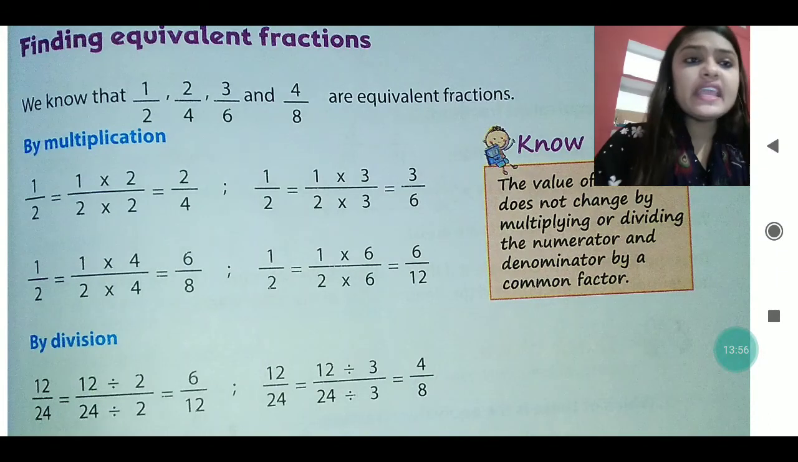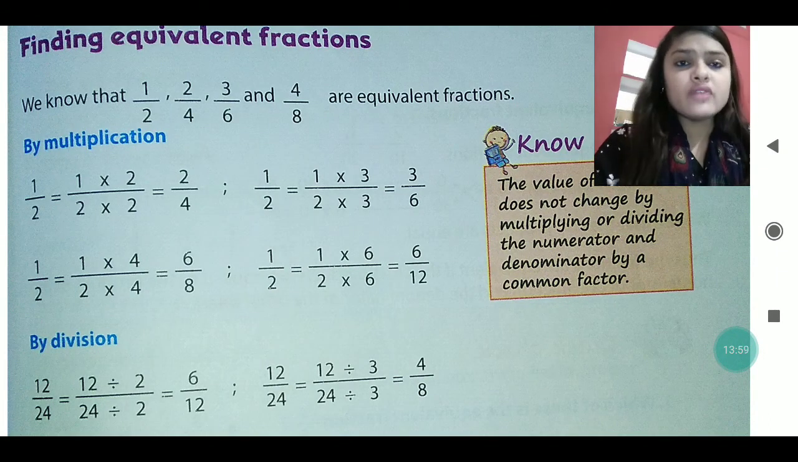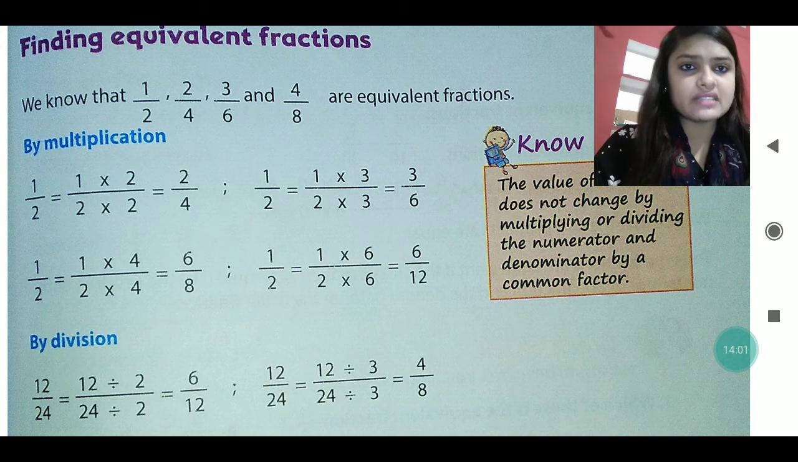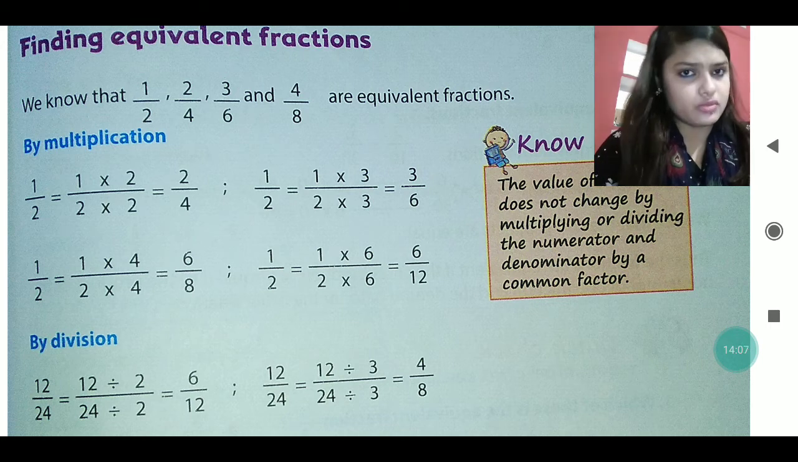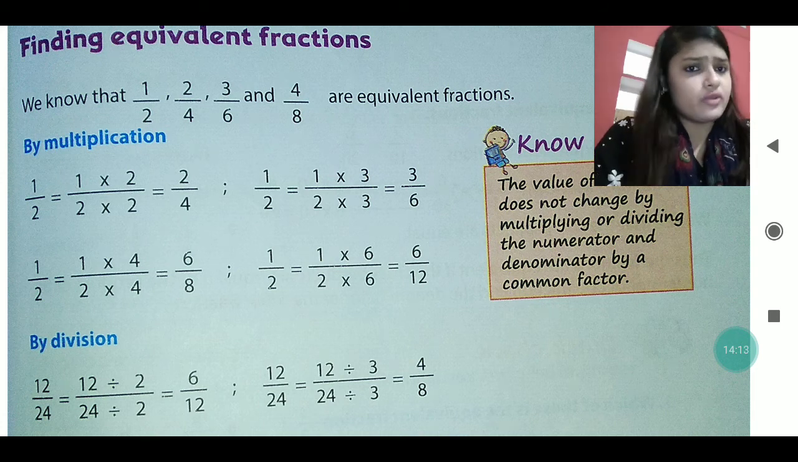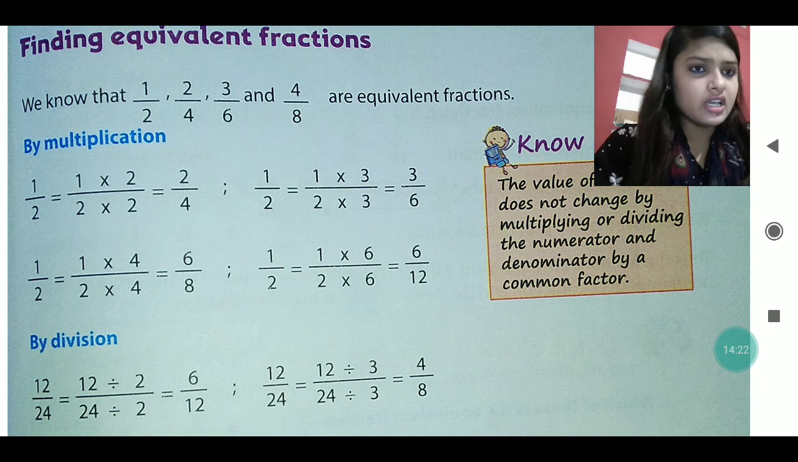See, finding equivalent fractions: we know 1 by 2, 2 by 4, 3 by 6 and 4 by 8 are equivalent fractions. By multiplying 1 by 2 with 2, with 3, with 4, with 5 or with 6, any number, we get 2 by 4, 3 by 6, 4 by 8, 6 by 12, all considered as equivalent fractions. What is written here, you also see that.